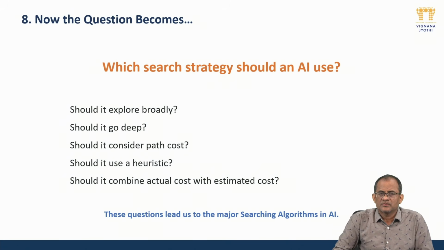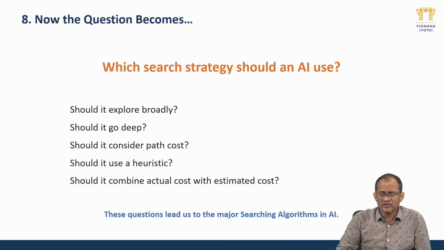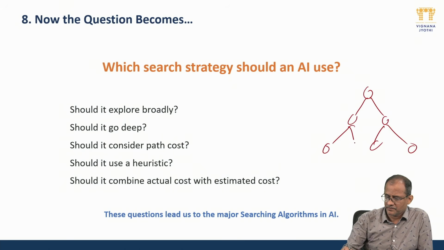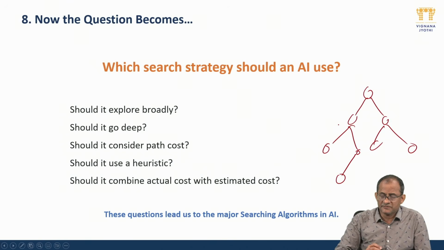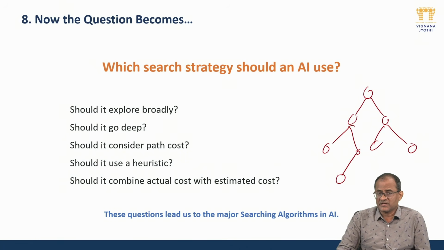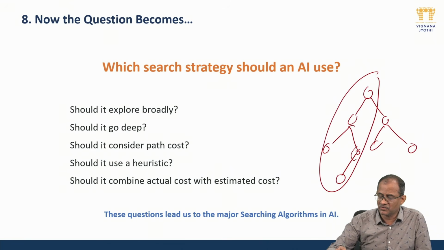Okay, now whenever AI is using a search strategy, we face some questions. Should I explore it broadly? Broadly means, suppose here there is a search tree. Should I explore each and every node to reach my goal and to check whether I have reached my goal or not? That is one type of work, called global search. Or should I go for a local search? Local search means, suppose I am exploring one part and my goal is here. It depends on different situations.